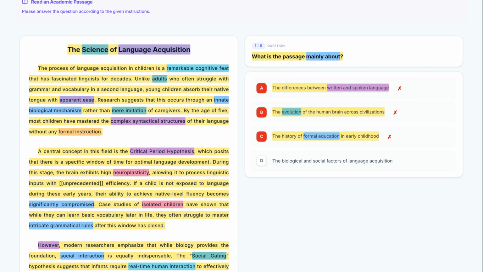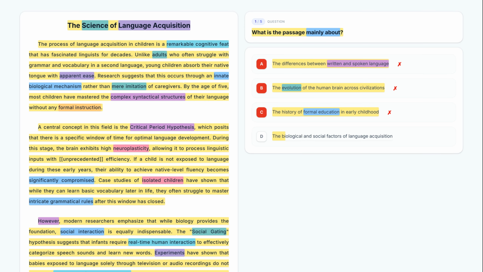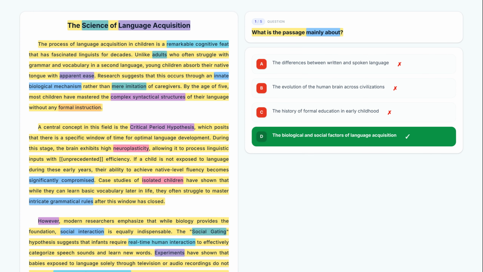Finally, let's look at option D, the biological and social factors of language acquisition. This is the perfect fit because it covers both biological and social factors, which aligns with the text's conclusion that language is a biological and a communicative process. We should keep this option. The correct answer to this question is option D, since it accurately summarizes the dual focus of the passage on innate mechanisms and social interaction.